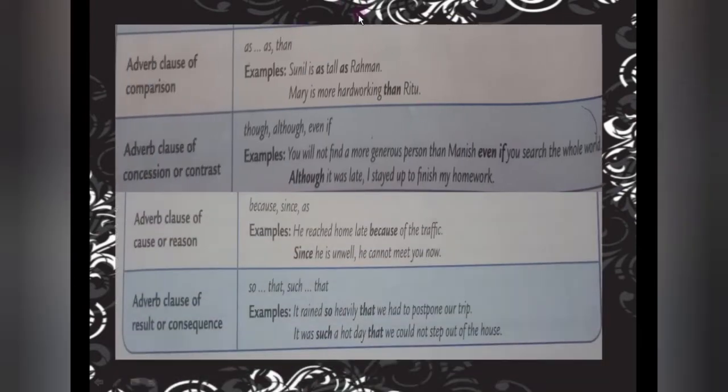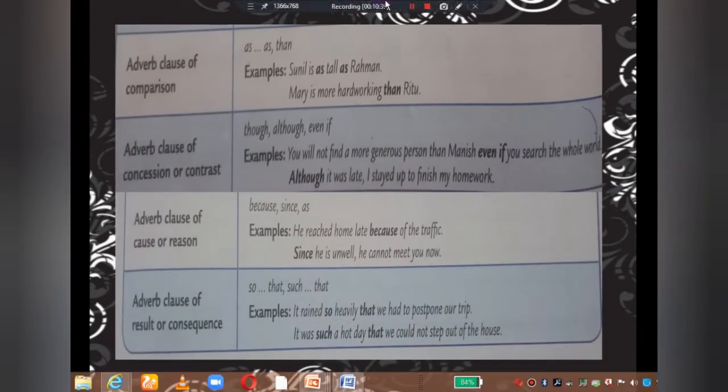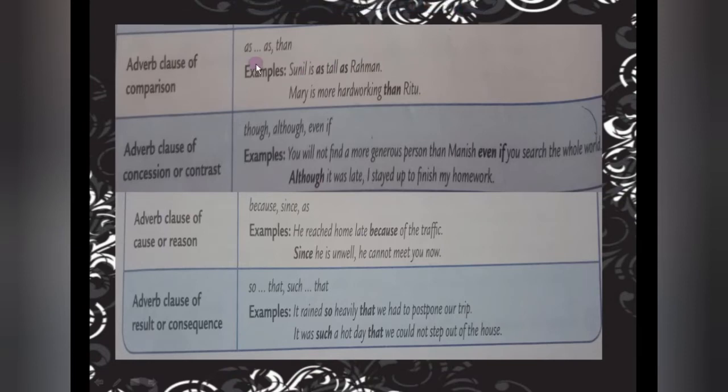The next one is adverb clause of comparison. When we are doing comparison, you can see here it is simple: comparison uses as or than. Sunil is as tall as Rahman. So as tall as Rahman, so Sunil is as tall. Whenever we are doing comparison here, between whom? Between Sunil and Rahman.